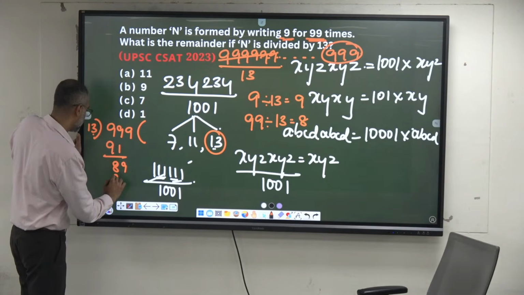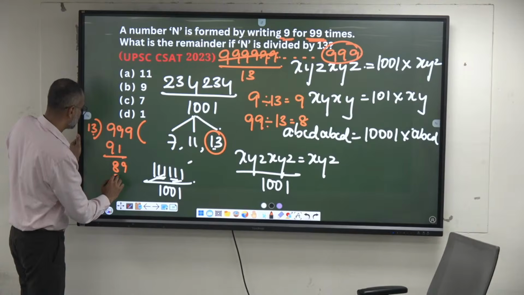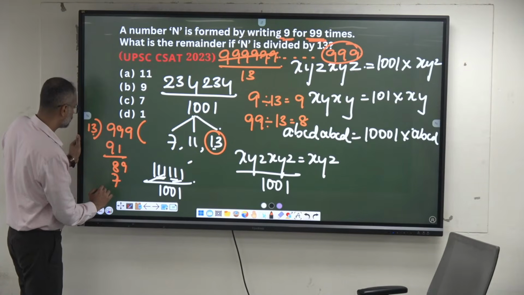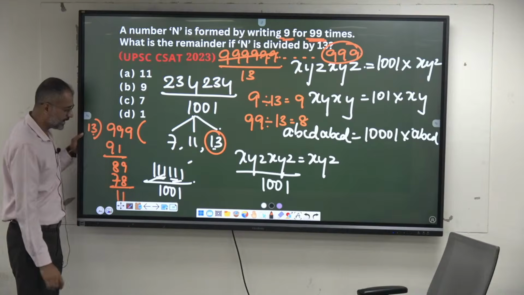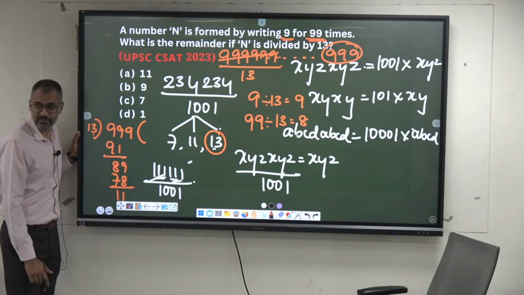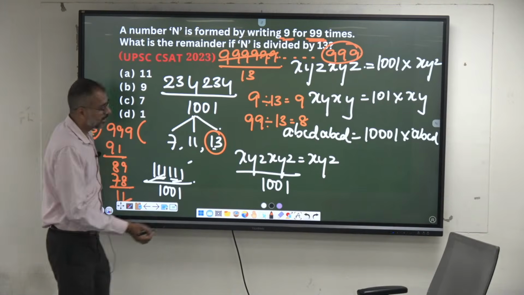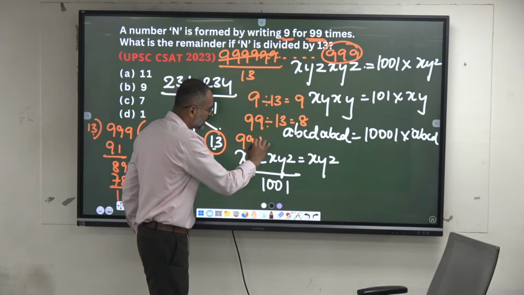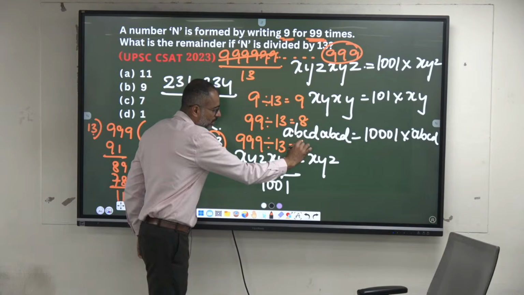So the remainder is what at the end? So the last 3 nines when you divide by 13, what is the remainder? 11.